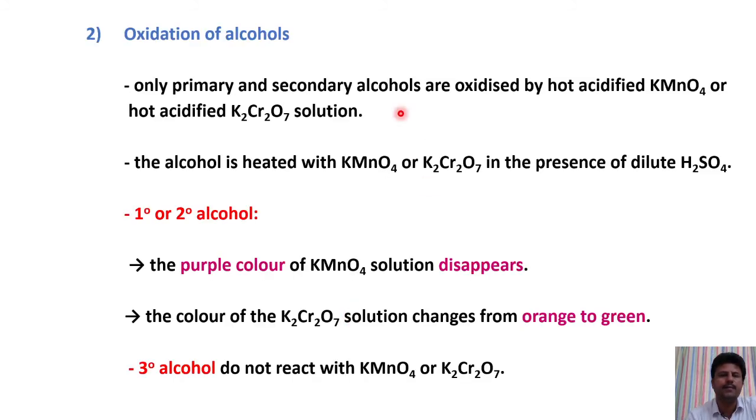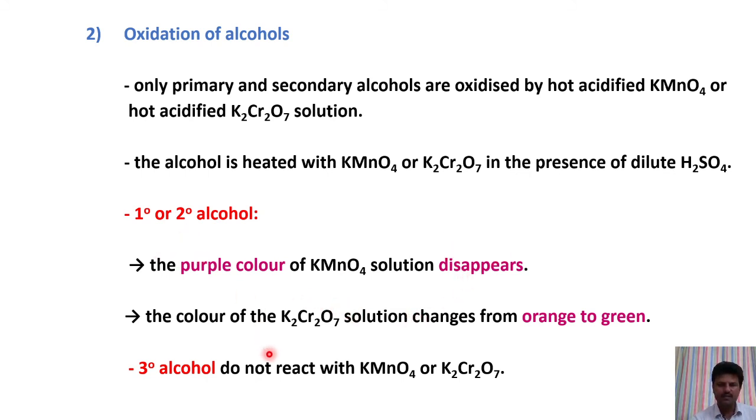Second one is oxidation of alcohols. For oxidation we can use acidified KMnO4 or hot acidified K2Cr2O7. Primary or secondary alcohols react with KMnO4 and the purple color of KMnO4 disappears.